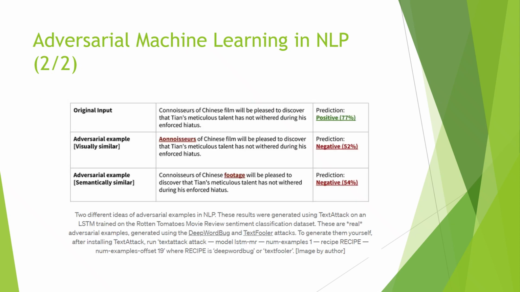So, two different examples of adversarial examples in NLP. These results were generated using TextAttack on an LSTM, a long short-term memory network, on a Rotten Tomatoes movie review sentiment classification dataset. These are real adversarial examples generated using DeepWordBug and TextFooler attacks. To generate them yourself, after installing TextAttack, run textattack model LSTM, num-examples 1, recipe, num-examples-offset 19, where recipe is deepwordbug or textfooler.